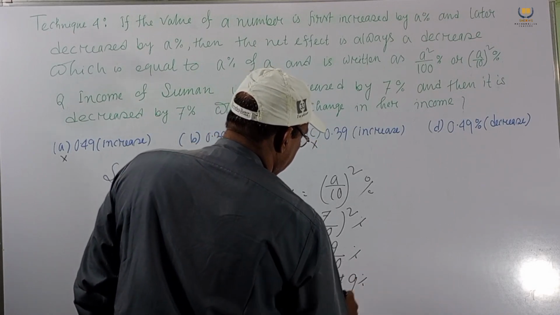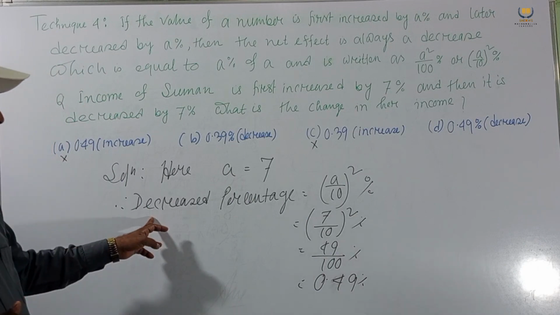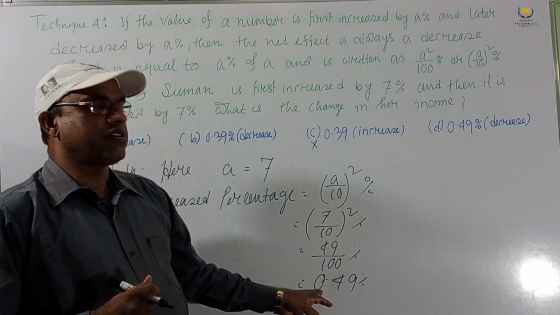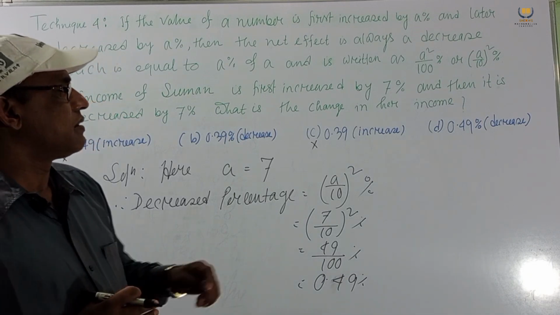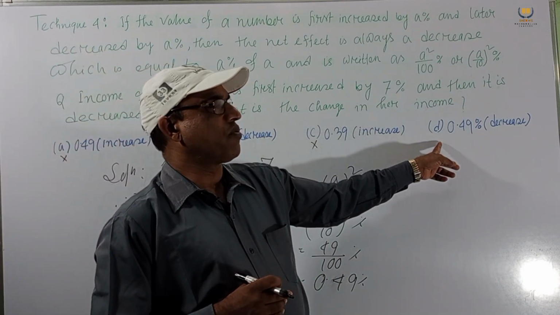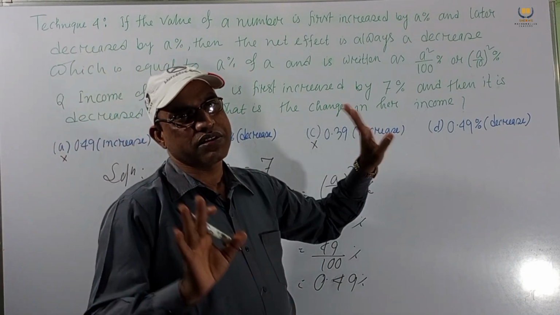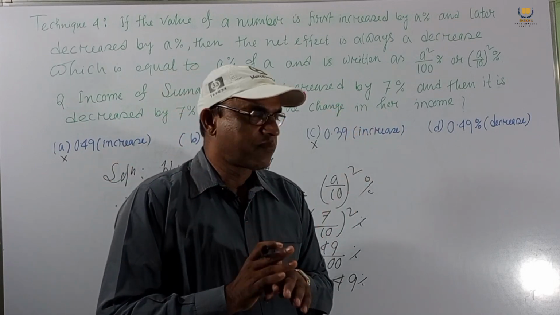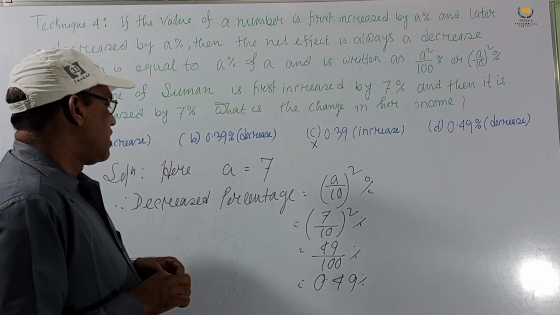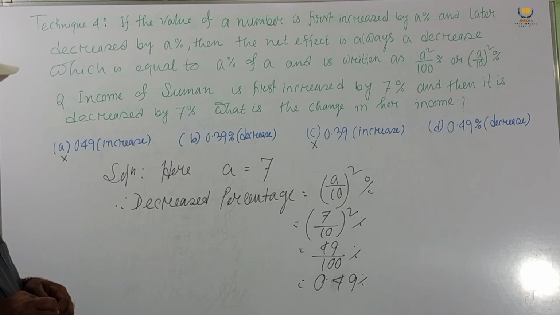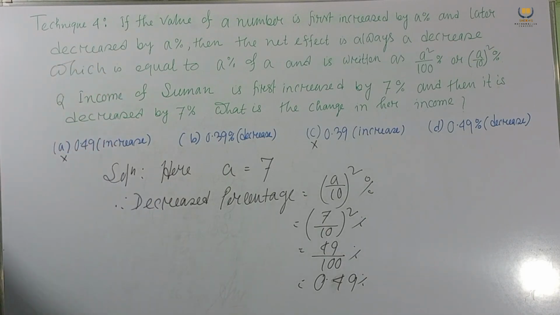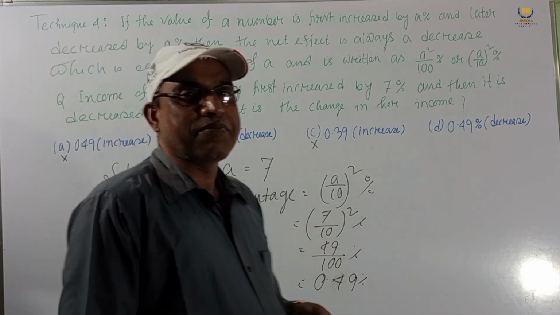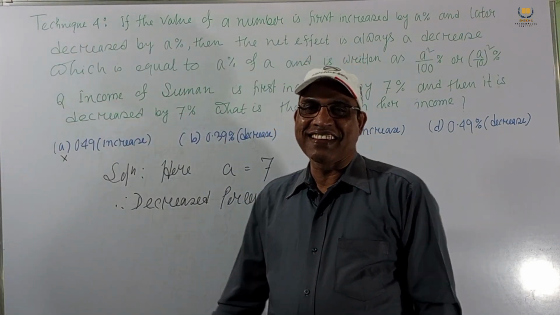So the decrease percentage is equal to 0.49. So option D, 0.49% decrease. Obviously this will be a decrease. You have to remember this. So this type of problem is very easy, very simple, and very interesting.